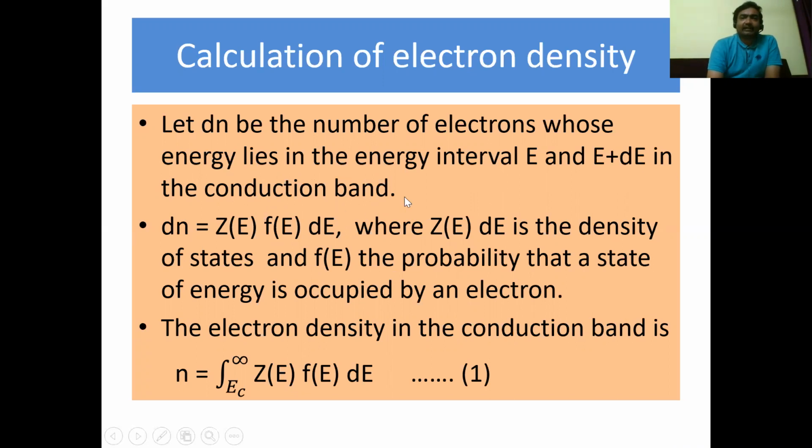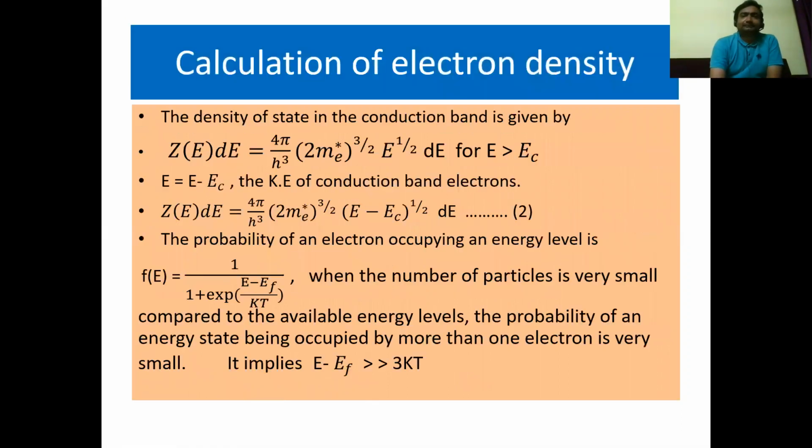in the conduction band. Then we can calculate dn as Z(E) f(E) dE, where Z(E) dE is called the density of states and f(E) is the electron occupation probability. By integrating this equation, we get the integral of dn as n, with integration from Ec to infinity of Z(E) f(E) dE, where Ec is the lowest energy level in the conduction band and infinity is the highest energy level in the conduction band.